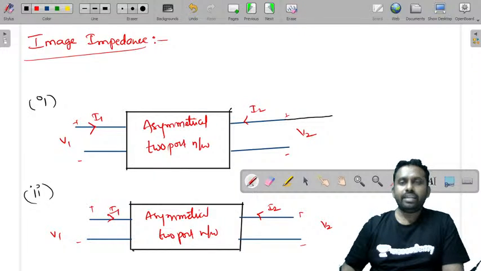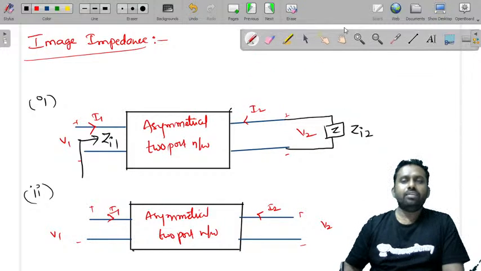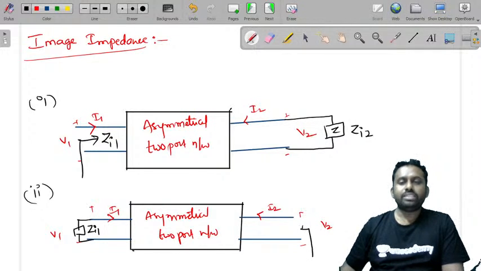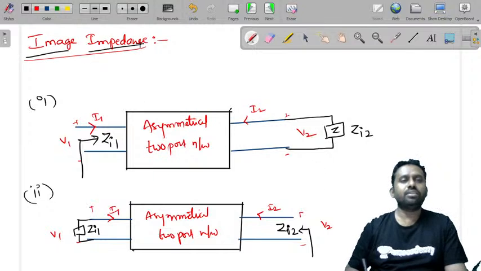If an asymmetrical two-port network is terminated by an impedance, let us say Zi2, at port 2, and you are looking through the input terminals, the impedance is Zi1. And if you terminate the first port with an impedance of Zi1, the impedance measured at the second port will be Zi2. So this is the meaning of image impedance.